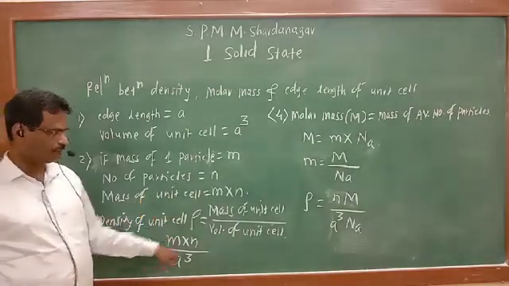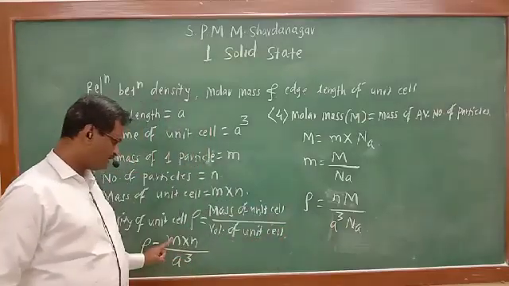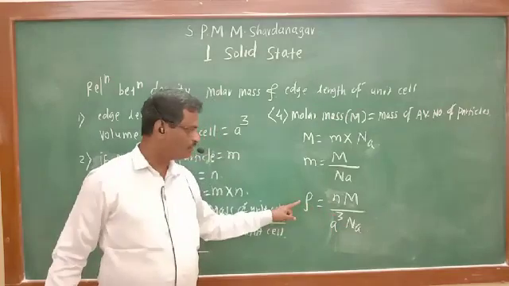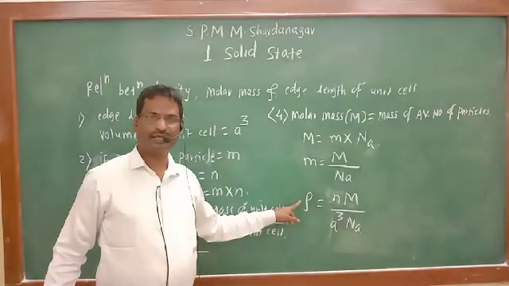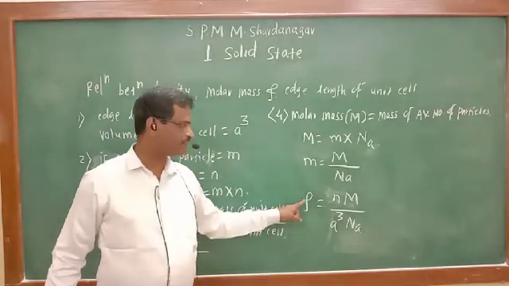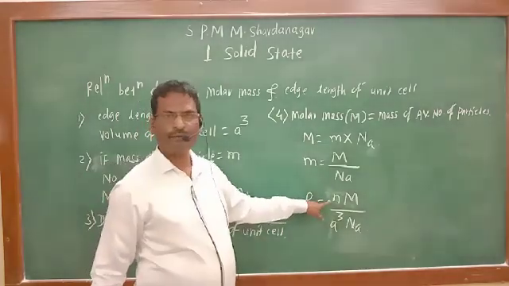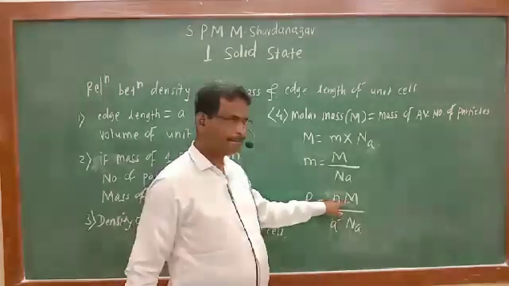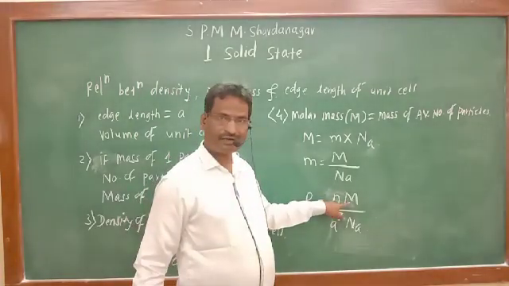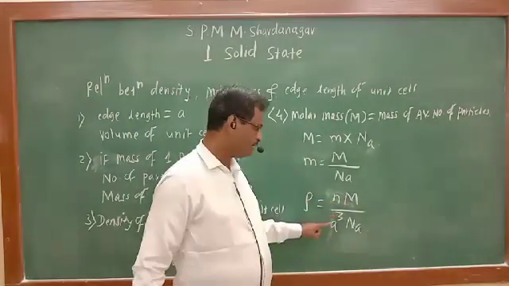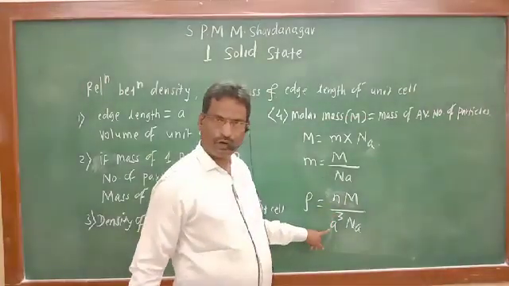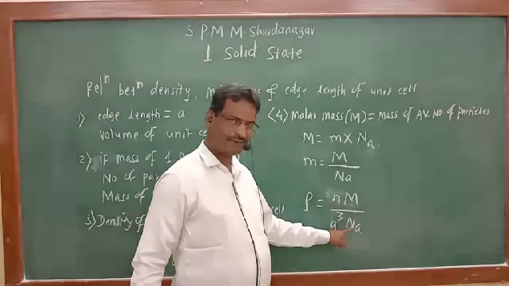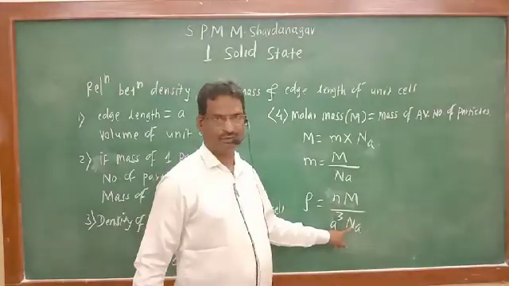N upon A cube, and this m replaced by capital M upon Na. So density of unit cell is nothing but the number of particles present in the unit cell multiplied by the molar mass of that particle, divided by the volume of unit cell multiplied by Avogadro's number.